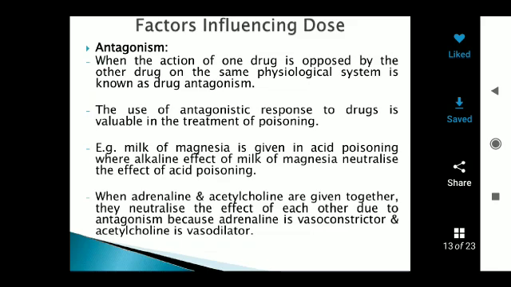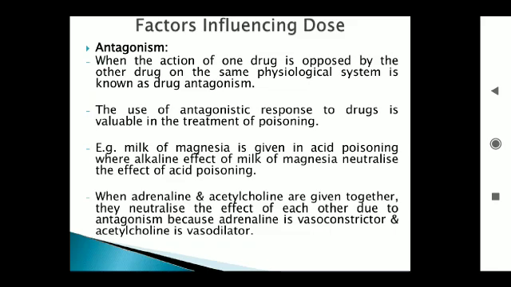By using this phenomenon, the toxic effects of a poison can be reduced by using another drug. Example: milk of magnesia is given in acid poisoning, where the alkaline effect of milk of magnesia neutralizes the effect of the acid poison.